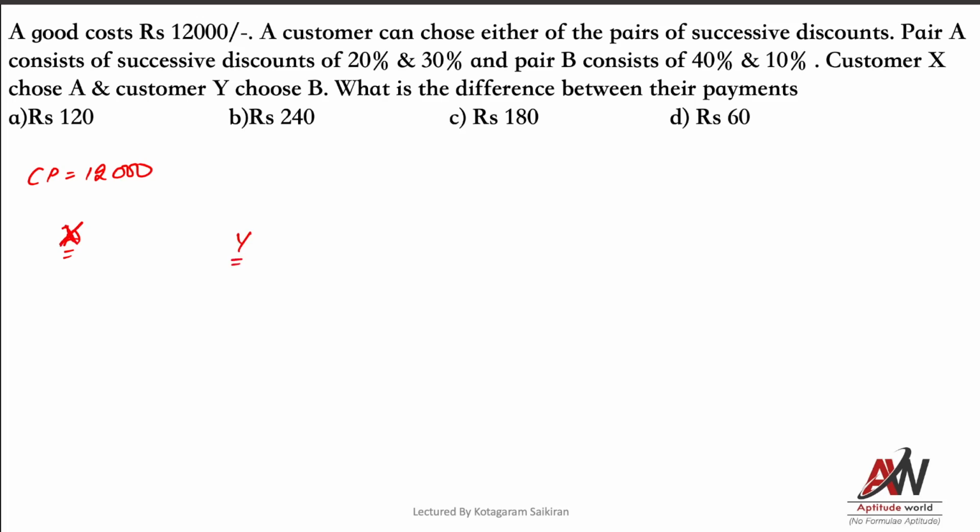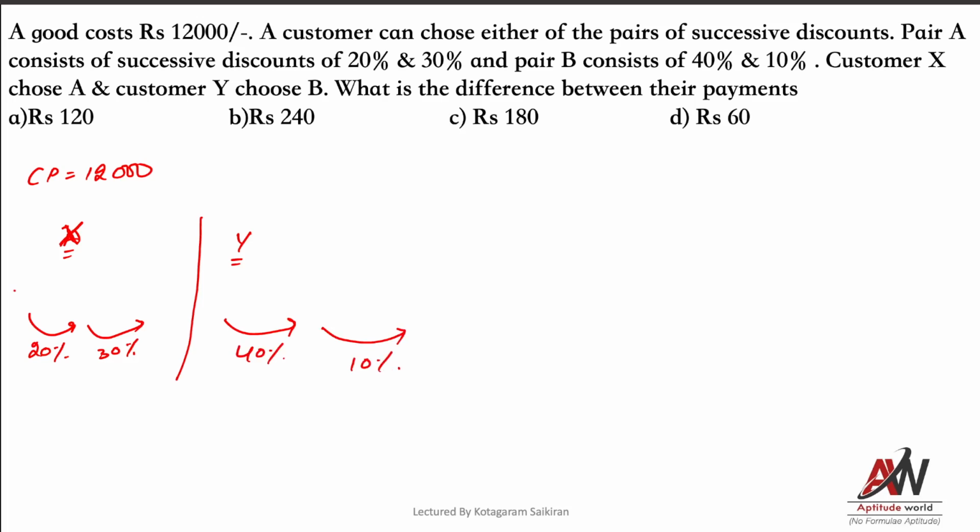This fellow X chooses two successive discounts of 20% and 30%, and this fellow Y chooses successive discounts of 40% and 10%.